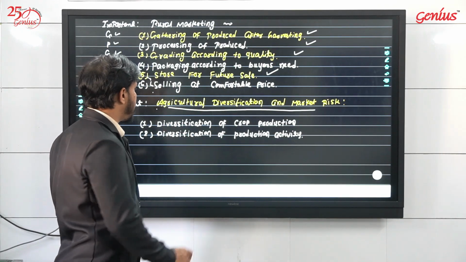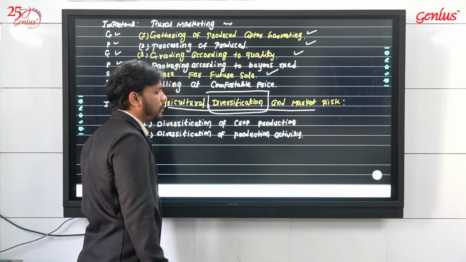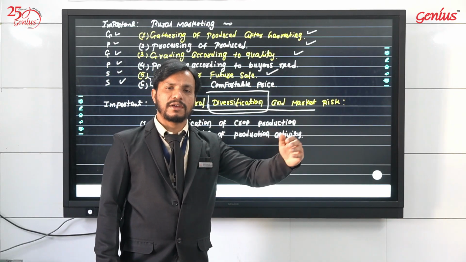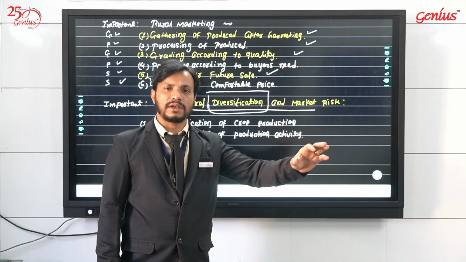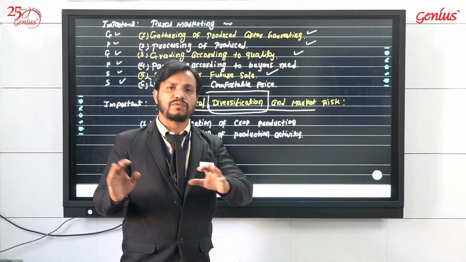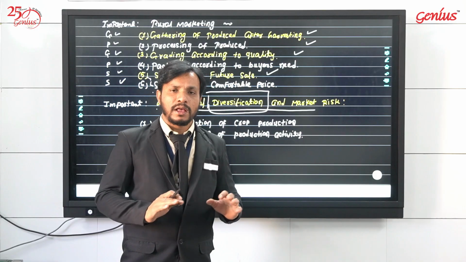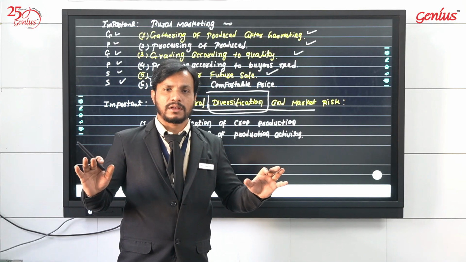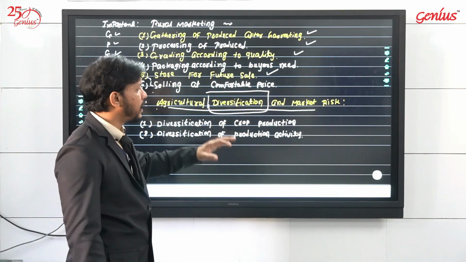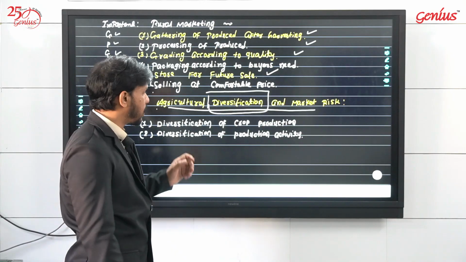But yes, this diversification of agriculture, in the beginning we said that we have to diversify the agricultural activity. We have to start animal husbandry, horticulture, and organic farming. We must go for this option. So the options are various. Instead of agriculture, if we want to diversify, there are a few market risks against it.